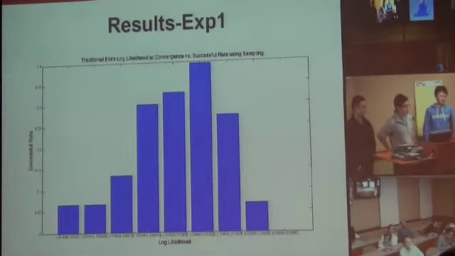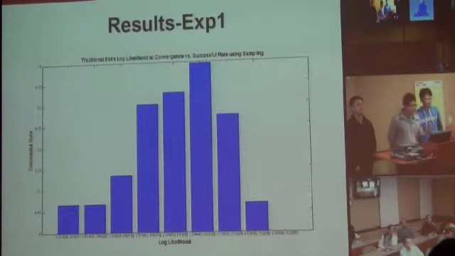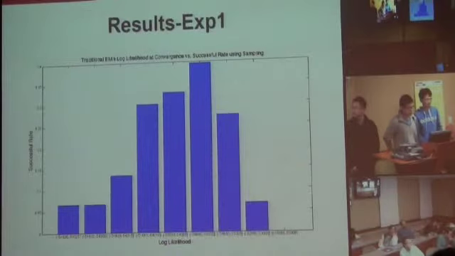Okay, here are the results of our experiments. This is a figure showing the results of the first experiment. In this experiment, we randomly choose 100 initialization points and run them several times to get the result. Here, the x-axis represents the initial log likelihood, and the y-axis represents the successful rate.